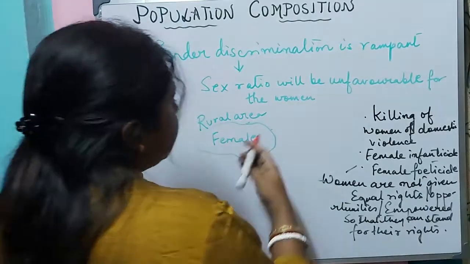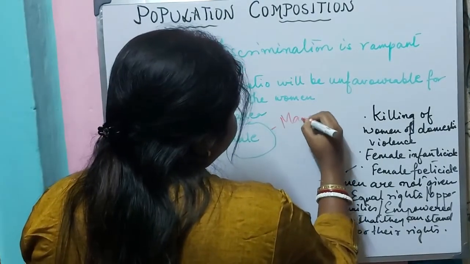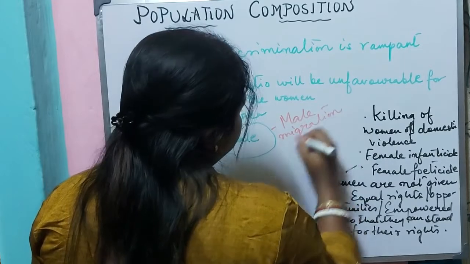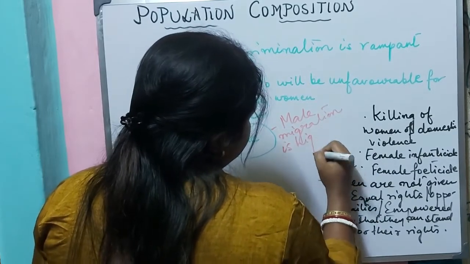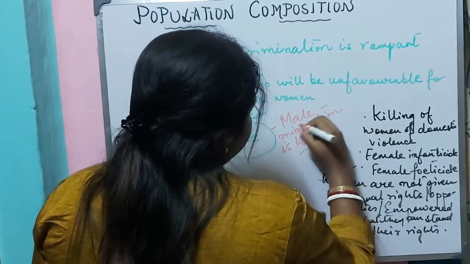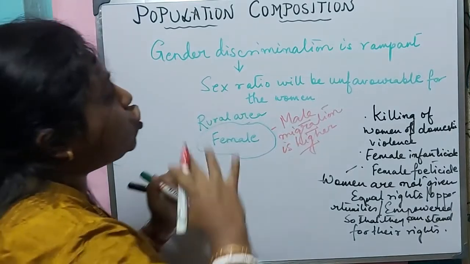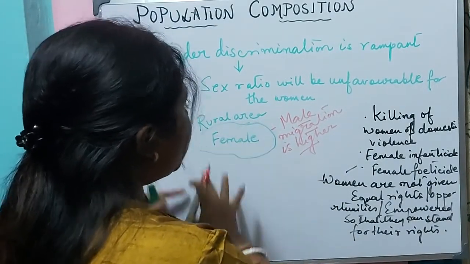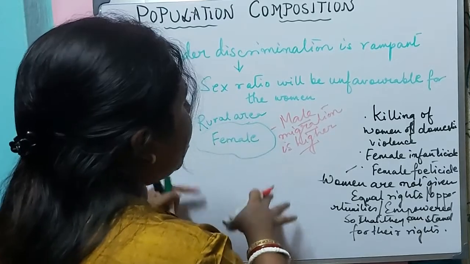No. Why? Because here maybe male migration is higher. As males have gone for jobs to other cities, the females are left there in the rural areas with their families.